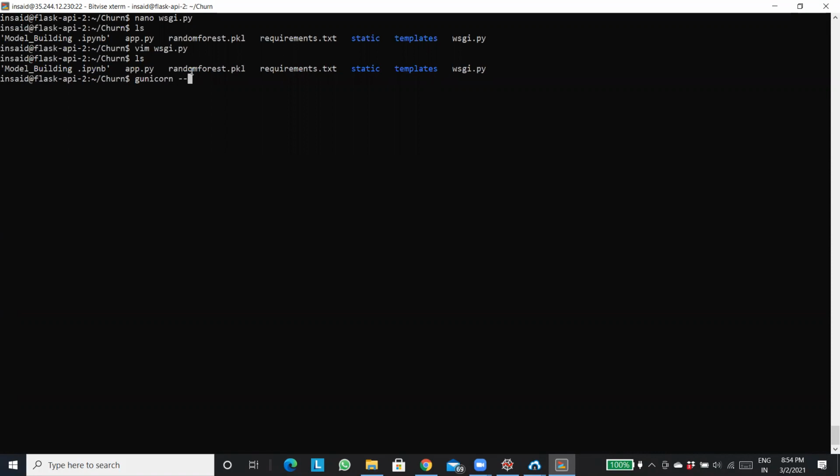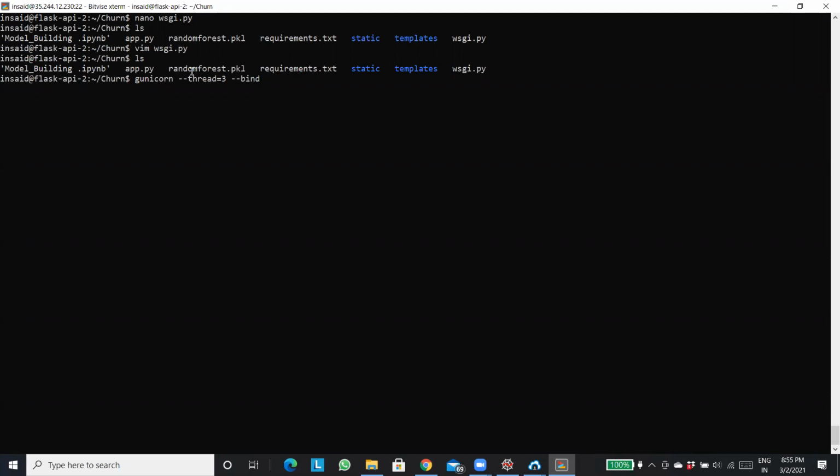Gunicorn, then threads equals to, you can put it anything, like let me put it as 3, and bind, there is something known as bind. It will get installed along with requirements.txt, Sagar. And if you want to install it explicitly, then Chirag has given you that command, sudo apt install gunicorn.